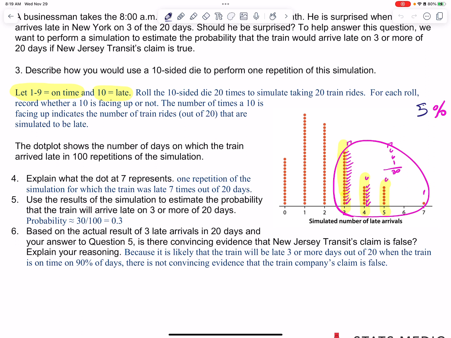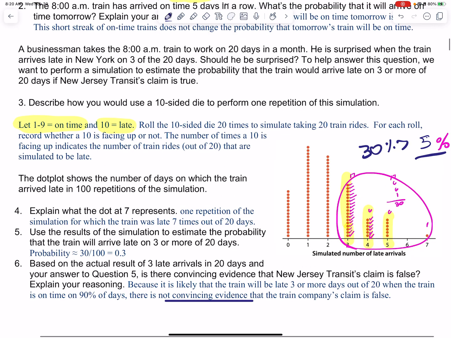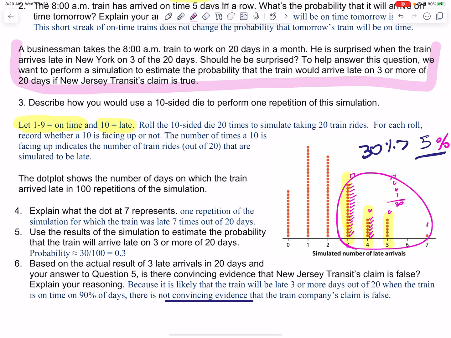And then the actual results: based on the results of 3 or more, we're going to compare it to the 5%. But since the 30% here is greater than 5%, we're going to say no, it's not convincing evidence, because 30% happens really often. So we're saying, hey, is this unusual? And we're saying no, it's not unusual. The claim is that it's very unusual for the train to be late 3 or more days, and we're saying no, not really, because when we looked at it, it happens 30% of the time.